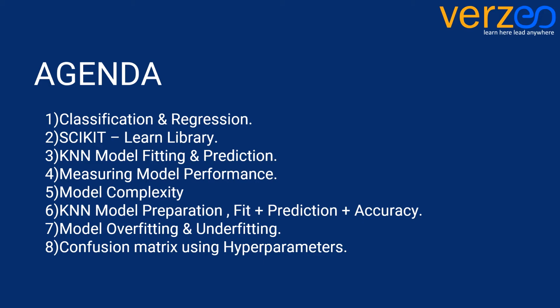So let's take a quick glimpse of what we would be learning in today's session. We will be learning about classification and regression, what they are, what are their types, and what they are used for. We will also be having a look at the powerful scikit-learn library, and we will employ various steps that form part of creating a machine learning model using the KNN algorithm, right from fitting the model to predicting its outcome, to training and testing the model, to finding its complexity, and finally to measuring its fit and accuracy. We will also be learning about overfitting and underfitting concepts, and finally we will be measuring the effectiveness of the model using confusion matrix and hyperparameters.